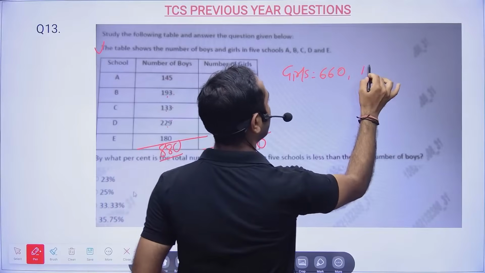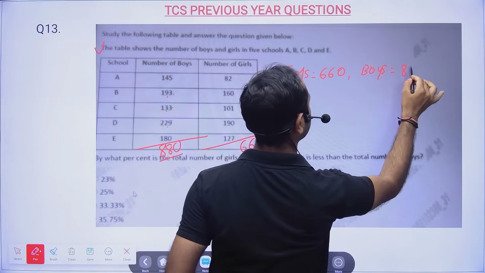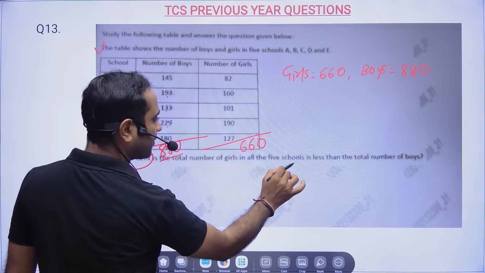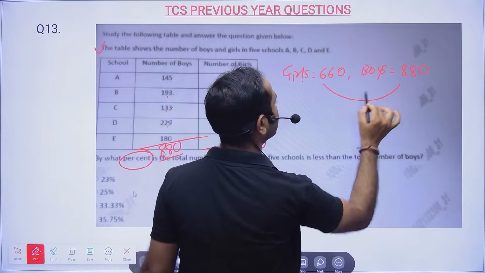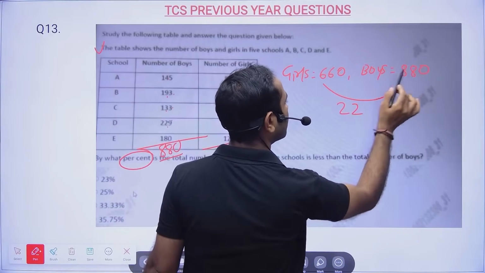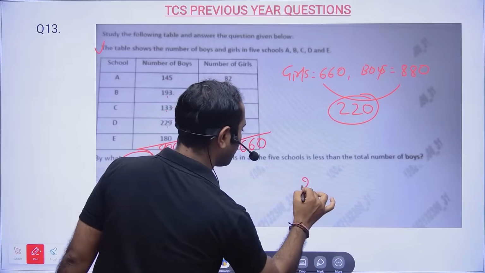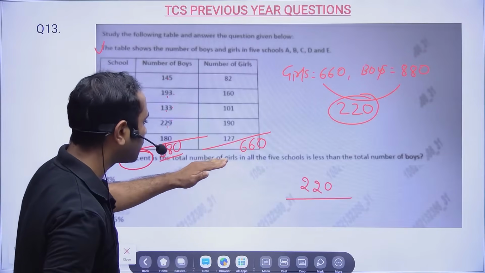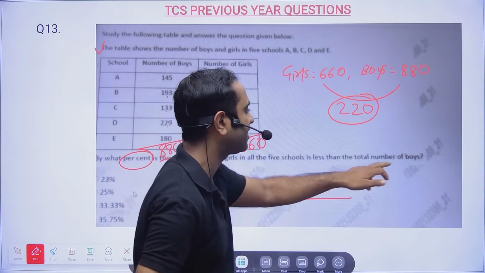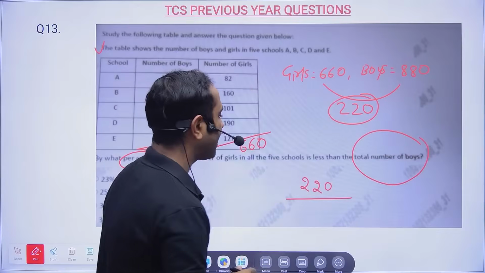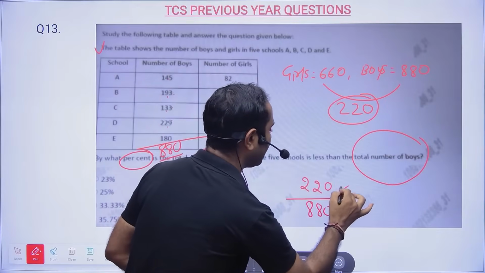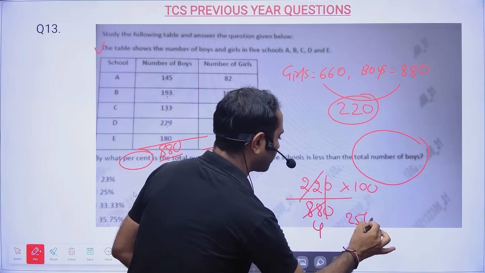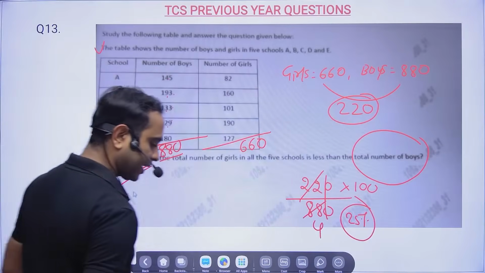And the number of boys will be equal to 880. Correct? So by what percentage: the total number of girls in all the 5 schools is less than the total number of boys, so it is nothing but 220. Okay, 220, and then divided by 880 into 100, since it is compared with the total number of boys. So this will be 4 times, that is nothing but 25%. So 25% means option B will be the correct answer.